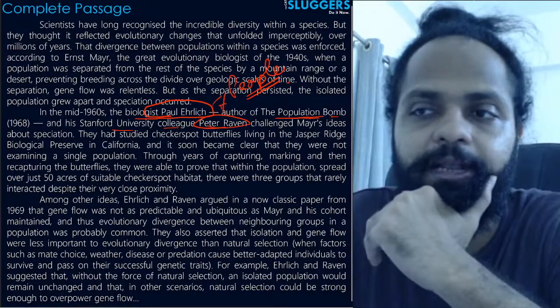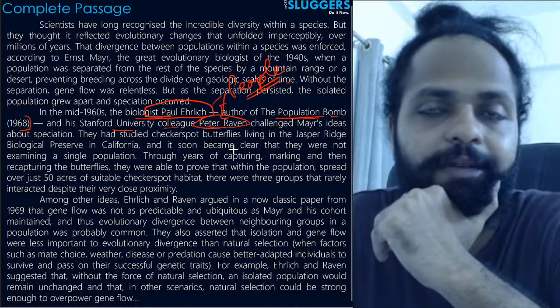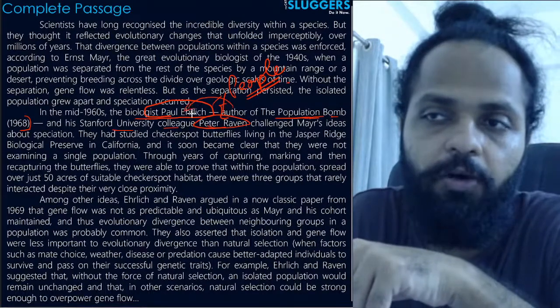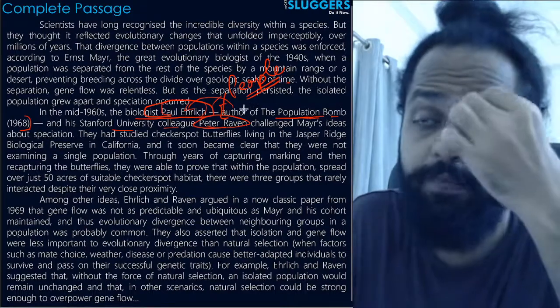See, this is the parenthetical element. Parenthetical element simply provides you extra information. The information might not be directly related to the argument being made. It will be related to the person or to the subject that just precedes the parenthetical statement.